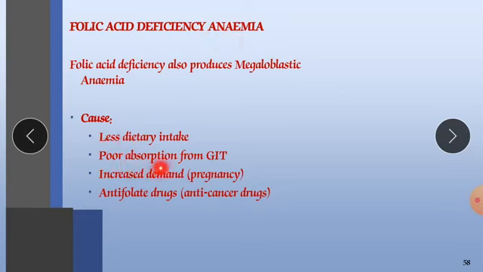Next, poor absorption from the GIT, because if poor absorption occurs from the GIT, it will definitely lead to megaloblastic anemia. And increased demand. When will increased demand be there? When a lady is pregnant, because she requires oxygen not only for herself but also for her fetus.